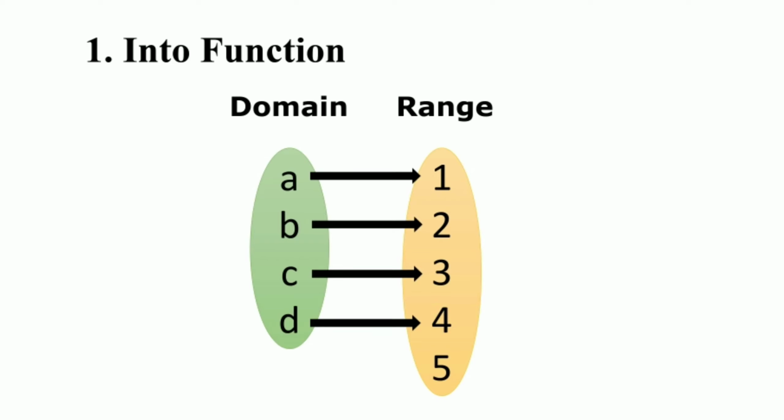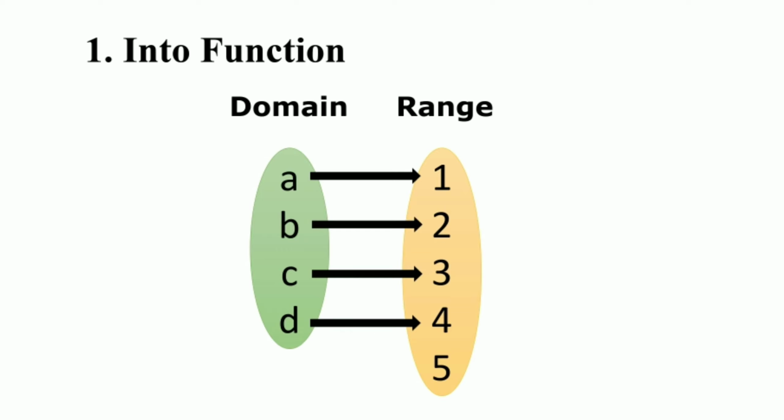Let us consider the first type of function, which is known as into function. Here, if a function from A to B is a mapping such that at least one element of B is not an image of any element of the set A, which means there exists at least one element in the range which is not an image of any element of the domain, then the function is generally treated as an into function.